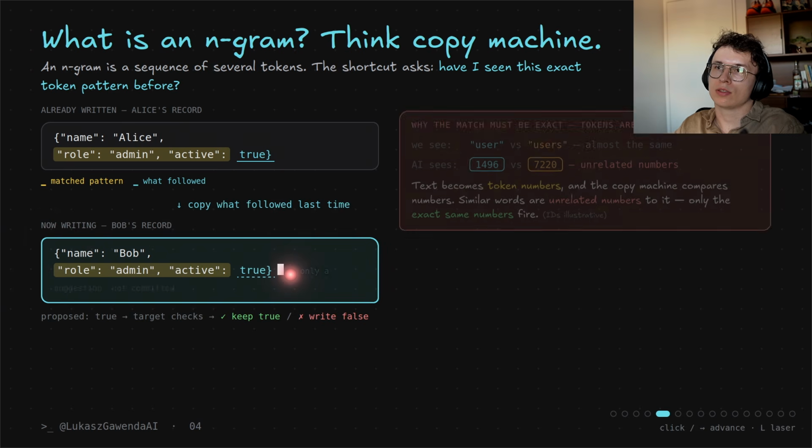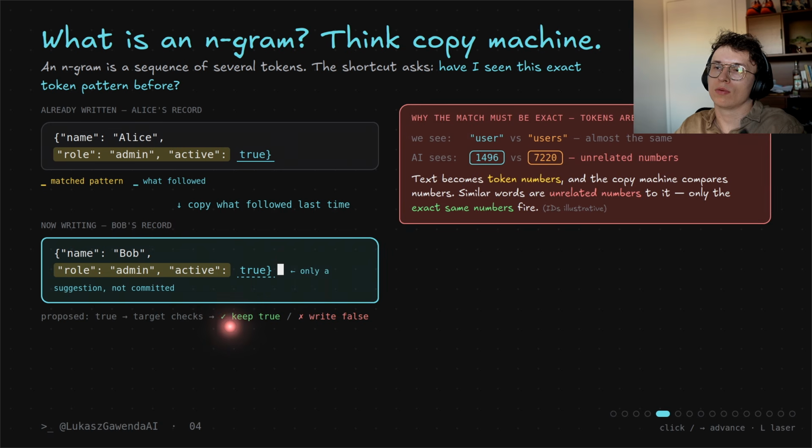This is only a suggestion, not committed. Why? That's why it will be lossless, because we steer the big model that decides if this is true or false. And matching similar things for us is not exactly the same matching for the LLM.